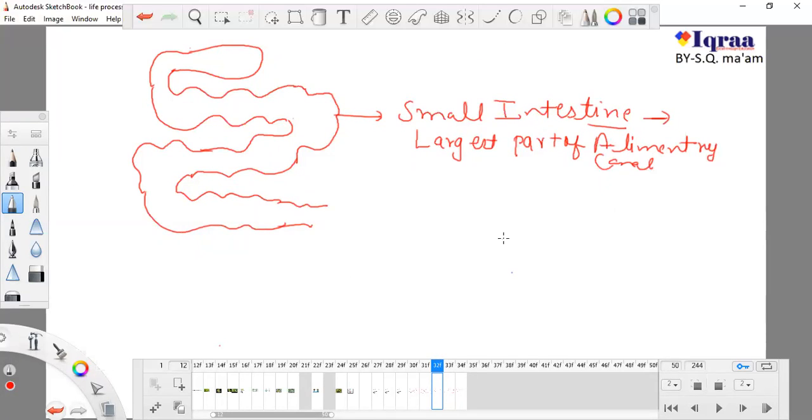Second, it can be up to 9 meters long, but it is present in a very compact, folded fashion, so it fits into our body space, which is very small.